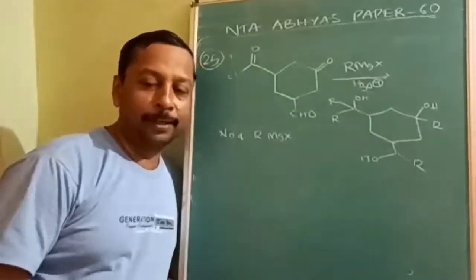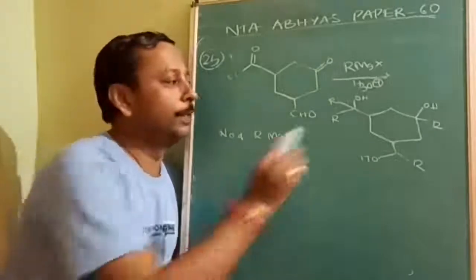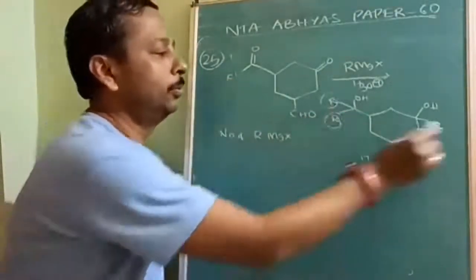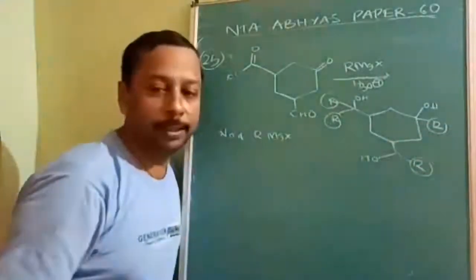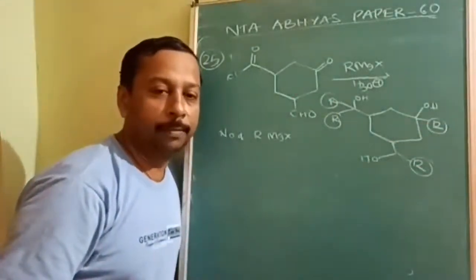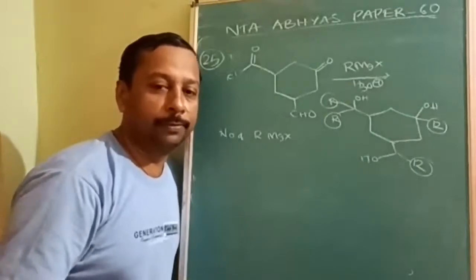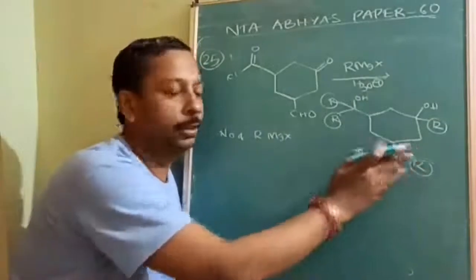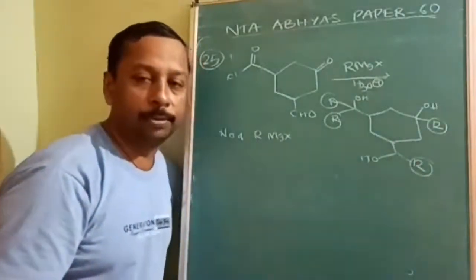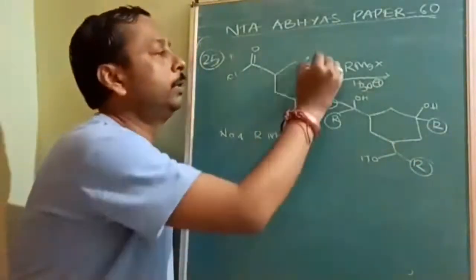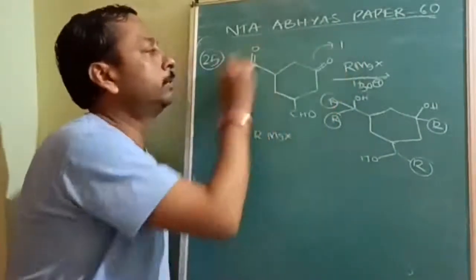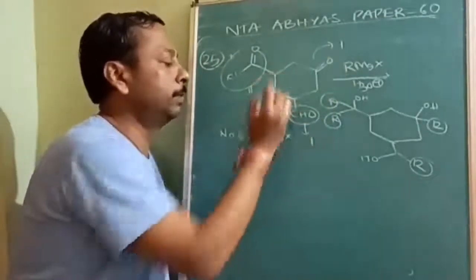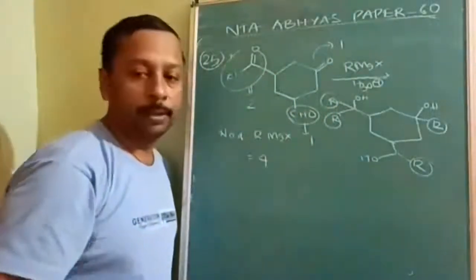See here, this question can be done tactically. If this product is given, very simple. Tactically, you can do this: 1, 2, 3, 4, without any basic knowledge. Without any basic knowledge, you can answer. Number of R means number of RMgX. But if they don't give this product, still you should be able to answer. Per ketone, 1 RMgX; for acid halides, 2 RMgX; for aldehyde also 1. 1 plus 1 plus 2, this will be 4. Is this understood?